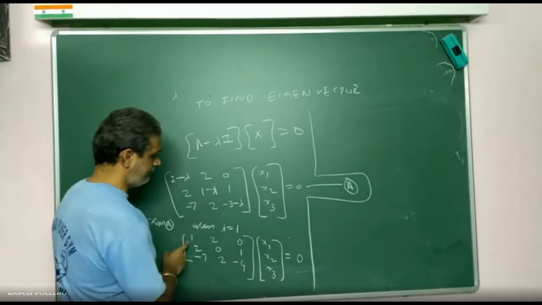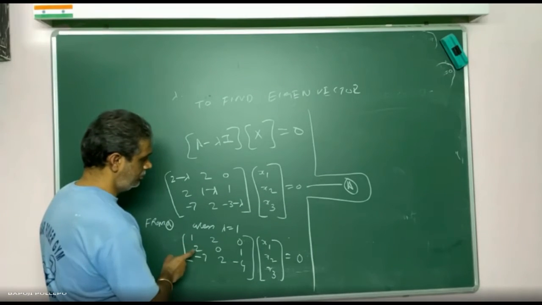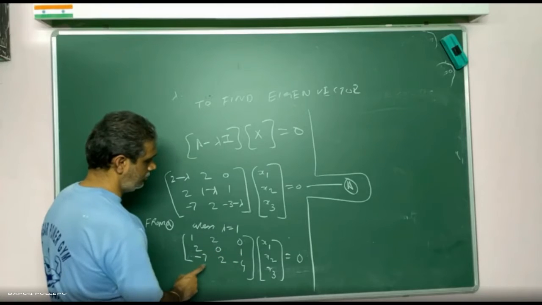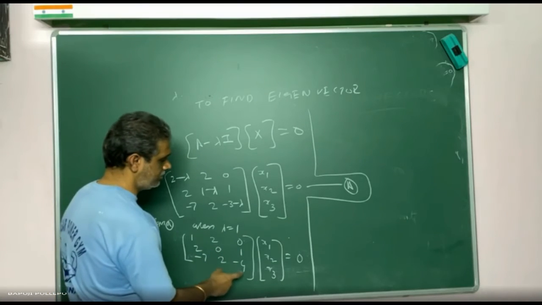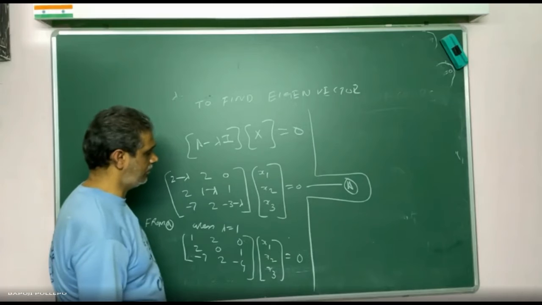What is this? x1 plus 2x2 is equal to 0. 2x1 plus x3 is equal to 0. Minus 7x1 plus 2x2 minus 4x3 is equal to 0. Are you agree with me?